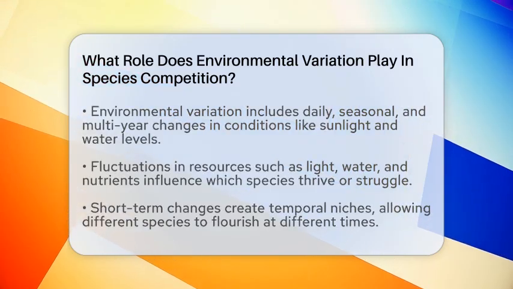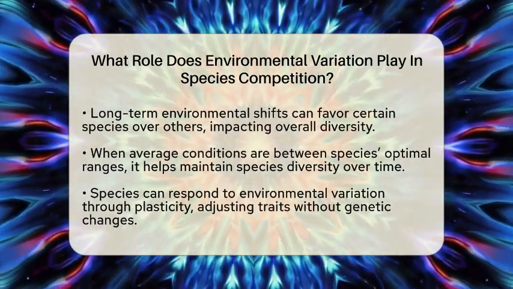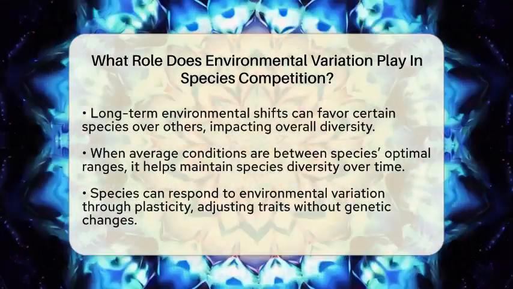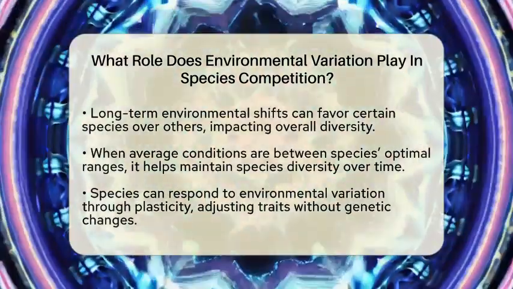Short-term fluctuations create what are called temporal niches, giving different species chances to flourish at different times. This prevents one species from taking over completely and allows many to coexist.